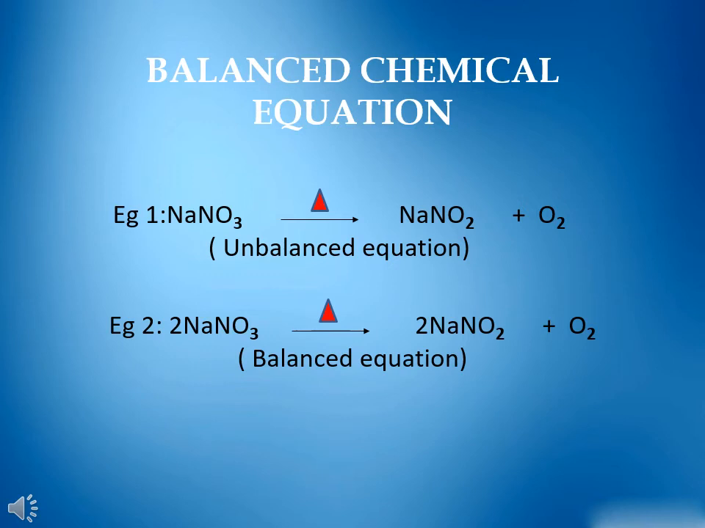When the number of atoms of each element is equal on both sides, the chemical equation is called a balanced chemical equation. As in example 2, there are 2 sodium atoms, 2 nitrogen atoms and 6 oxygen atoms on each side. That is, the number of atoms of each element on the reactant side and on the product side are equal. Such an equation is called a balanced equation.